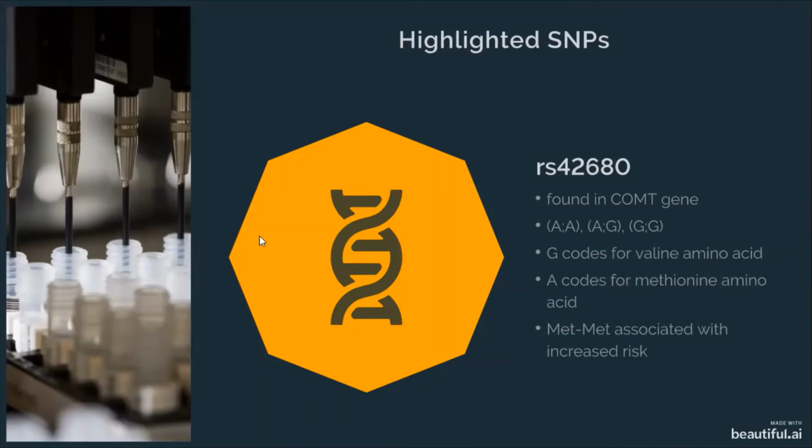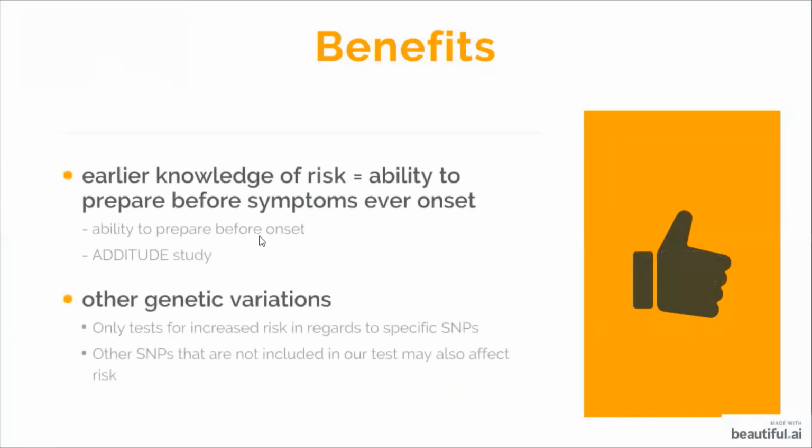Because the production of the COMT enzyme is slowed down by the altered RS4680 SNP, dopamine is broken down slower in the frontal lobe, affecting cognition. This further affects executive function, leading to ADHD-related symptoms. Our test could help individuals be aware of their current or future risk of having ADHD. Being knowledgeable of this information can immediately help individuals look for and be aware of resources that can help them deal with living with the disorder. Being aware of ADHD can also help in preparations for future costs for treatments such as medication that can help ease the disorder.